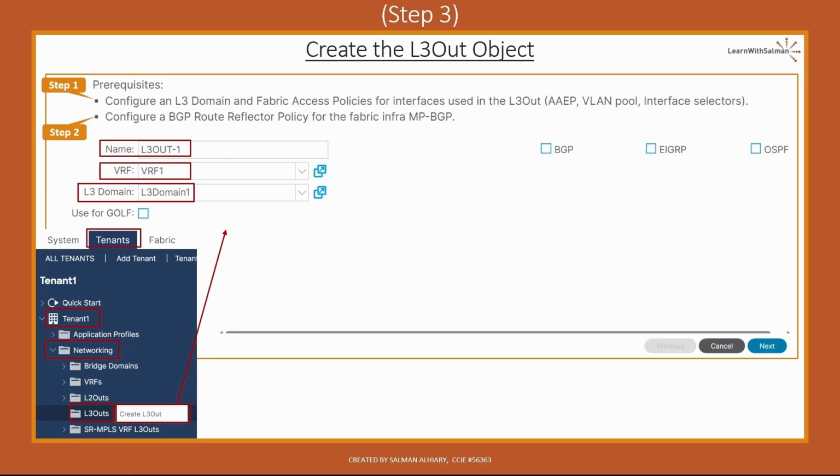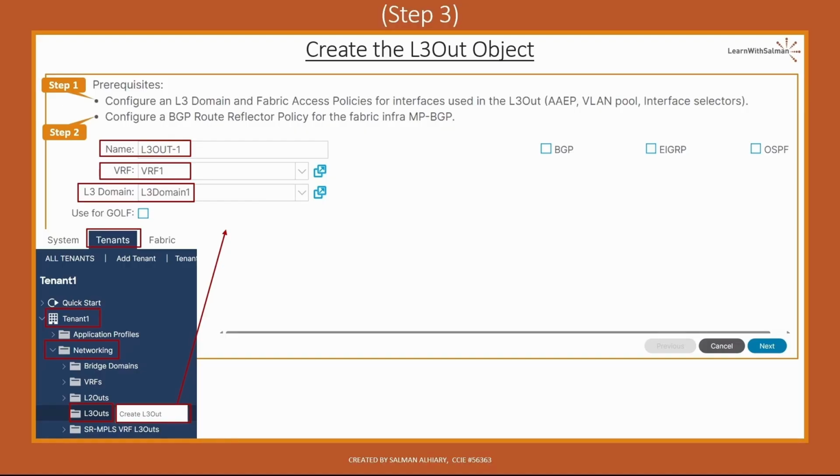Then we need to select the protocol that we are going to use in the L3Out. However, if we only want to use static routing, we can ignore the routing protocols and click Next. Also, please note that we can configure static routing along with any other routing protocol. Also, we can deploy only one routing protocol in the L3Out.